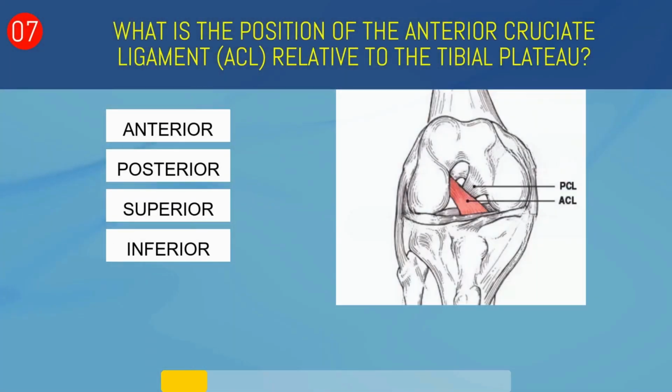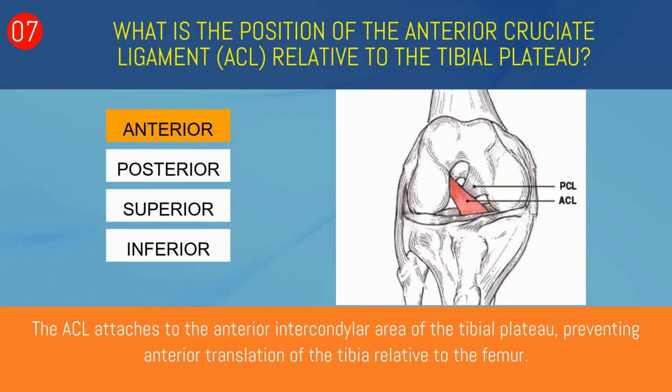What is the position of the anterior cruciate ligament, ACL, relative to the tibial plateau? Anterior, posterior, superior, or inferior? Anterior. The ACL attaches to the anterior intercondylar area of the tibial plateau, preventing anterior translation of the tibia relative to the femur.